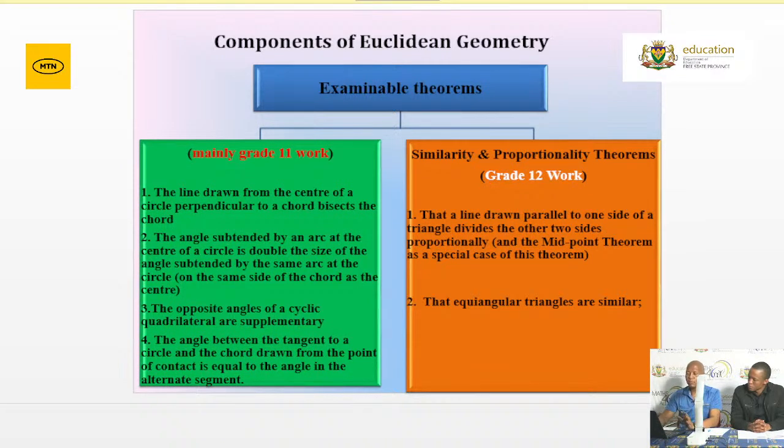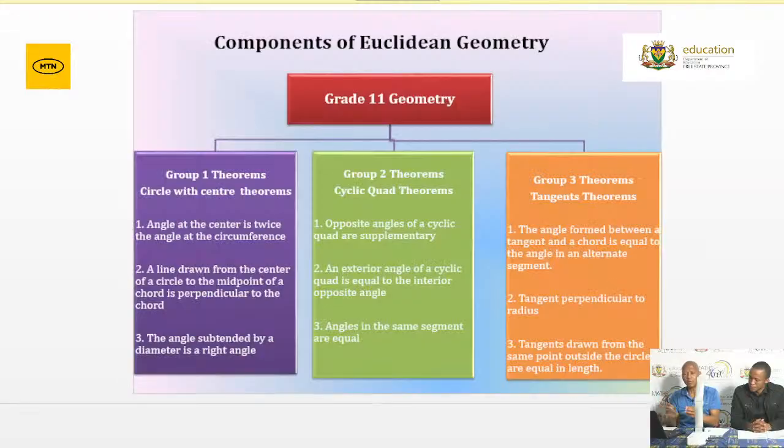Usually when we deal with Euclidean geometry, we group the theorems. We have the group that talks to the center of the circle. Please be able to identify those groups and write them down. When you read the statement, once they mention a circle centered at O, we always stop. Can you recall the theorems that talk to the center? You write them down, then you check if you can identify one of them on the given diagram.